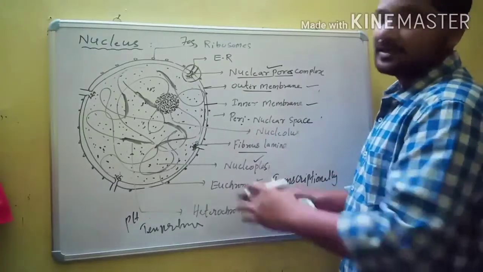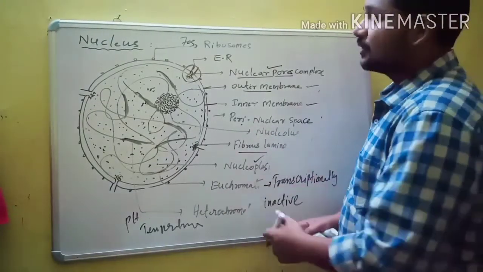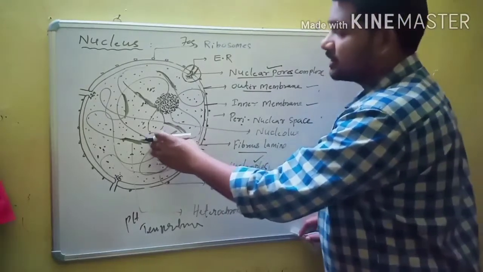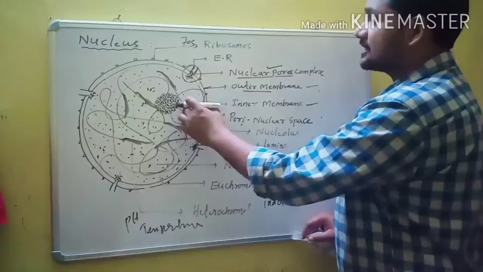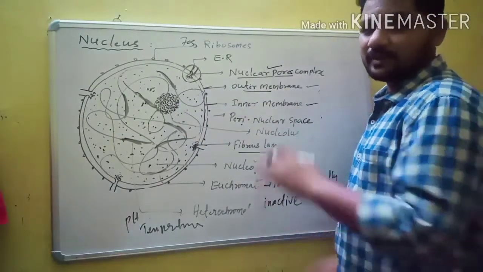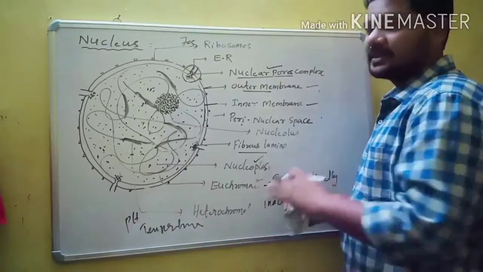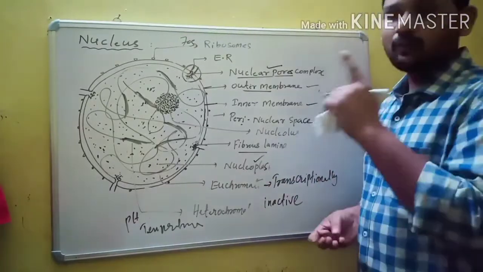So these are the three different parts. In the next video, we will discuss how chromatin is reduced into chromosomes, and the last part of the nucleus, that is the nucleolus. With that video, this chapter, The Cell: The Unit of Life, will be completed. Only one video is left.